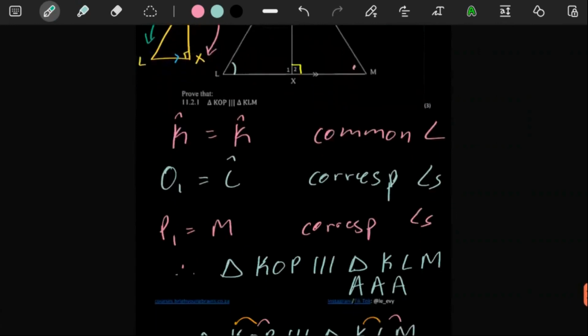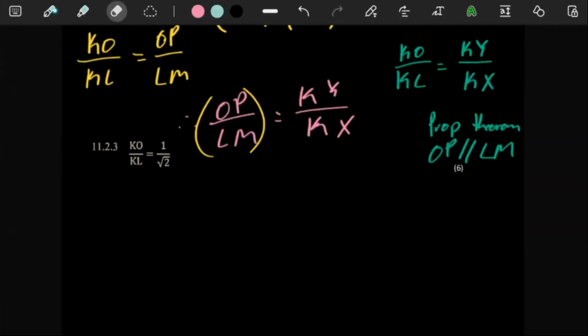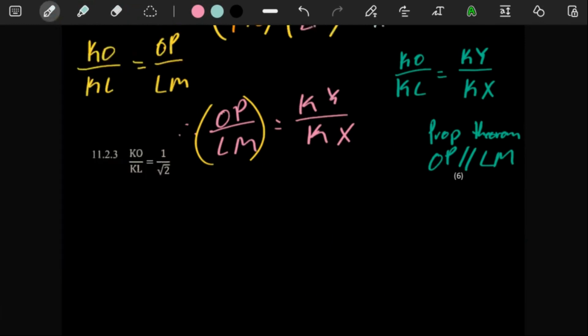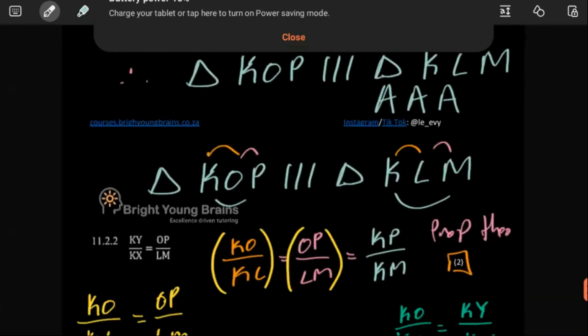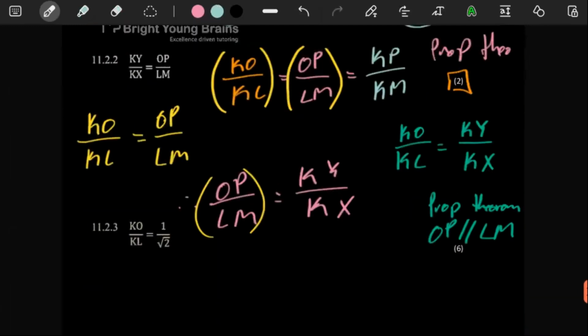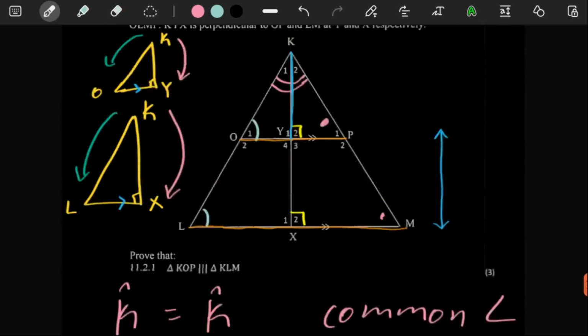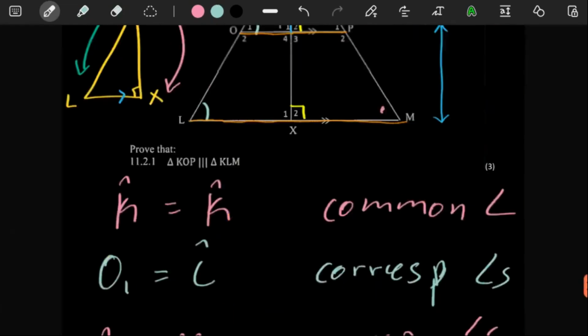Anyways, let us move on to this last question here out of 6. With this next question, I've been looking at it for a while now, and to be honest, it looks as though there's some piece of information missing here. If you think of the question, with this information given, them asking us to show that KO over KL is equal to 1 over square root of 2, this is the only thing that makes sense so far.